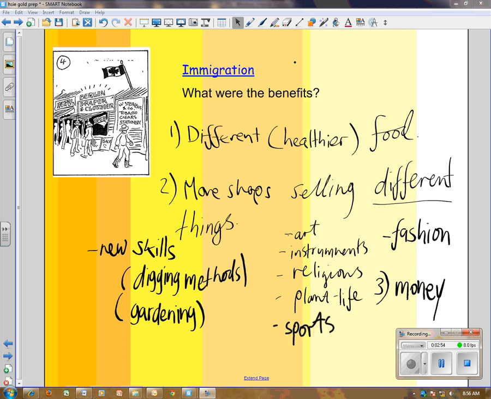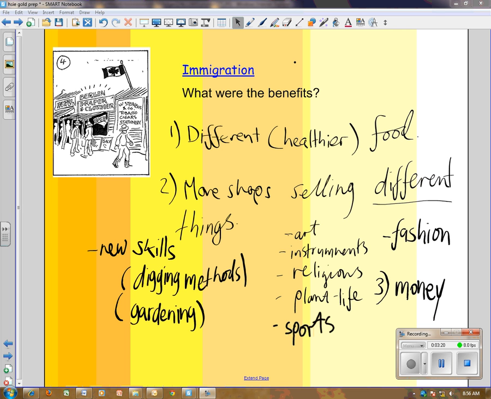Right, well, the first most obvious benefit to the diggers, at least, was there was different, healthier food on the goldfields. Instead of just tea and mutton, which is old sheep, they had Chinese vegetables and chicken cooked in exotic and exciting spices. Basically you had more shops selling different things, and we have that today because of immigration.